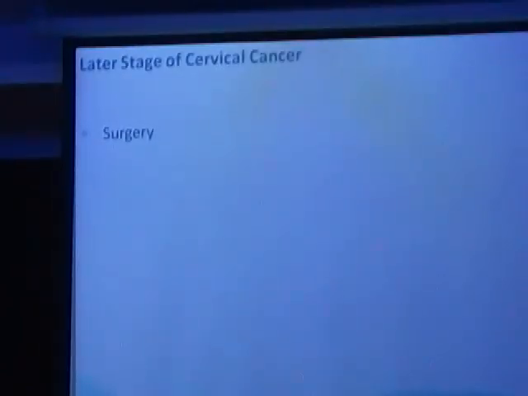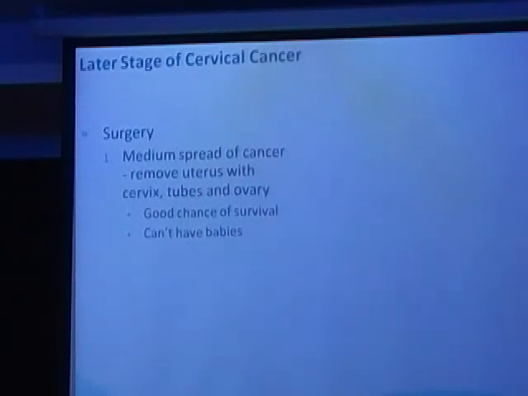In the later stages, stage 1, that is the earliest stage kind of, even then the treatment is surgery or radical hysterectomy, where the whole uterus, tubes, ovaries, parametrium, all the lymph nodes have to be removed. It is extensive surgery when it is stage 1 of the disease, may or may not be followed by radiotherapy depending upon the lymph node positivity. When we are talking about the later stages of the disease, that is stage 1B and beyond, or stage 2 and beyond, the treatment is mainly radiotherapy, because even extensive surgery will not help to clear up the disease.